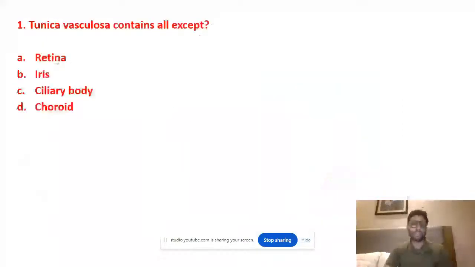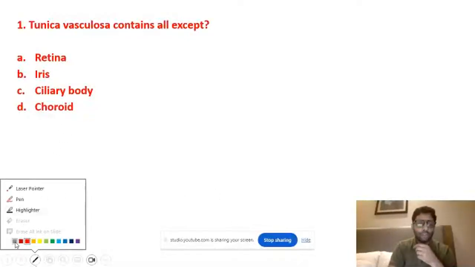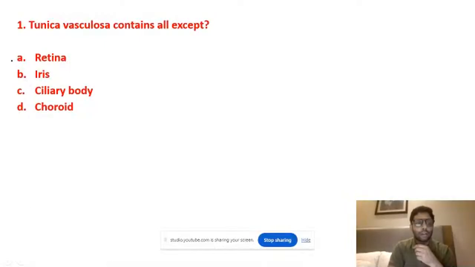So the word tunica in English means layer. Tunica vasculosa is the layer that is the uvea. It contains iris, ciliary body, and choroid. So the answer to the first question is retina. It is the tunica nervosa layer, the innermost layer. Tunica fibrosa, tunica vasculosa, tunica nervosa, three layers are there.